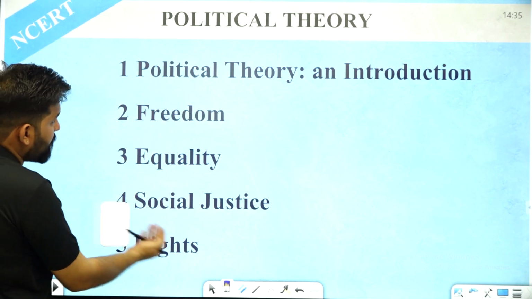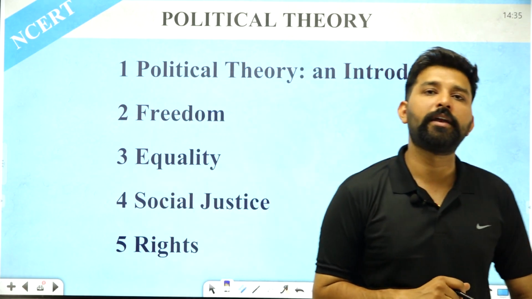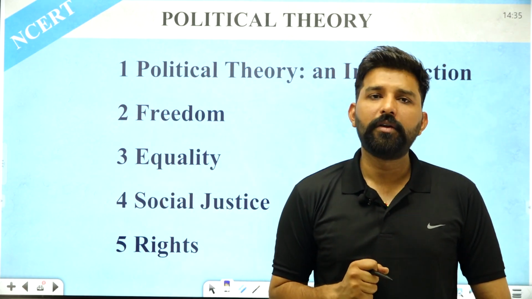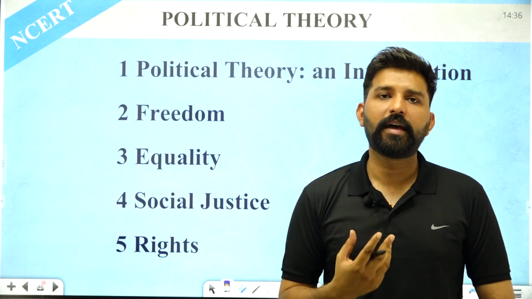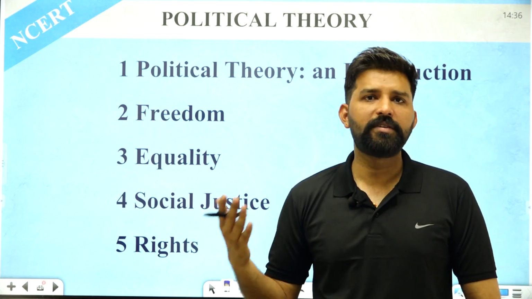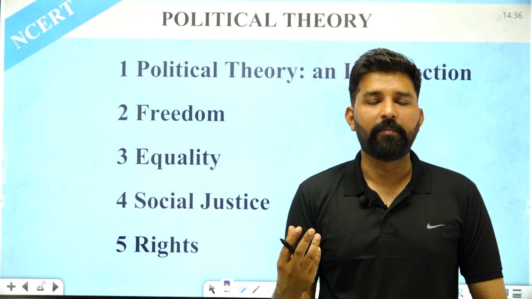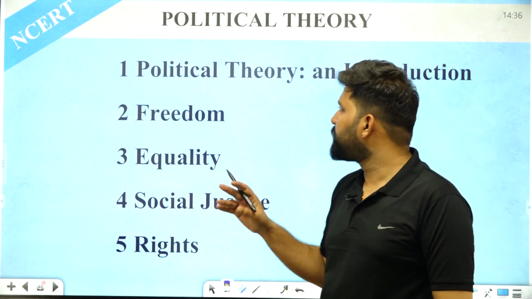Now if we look at the chapters of this book, the first chapter is about political theory, an introduction. I have given you a general introduction of political theory, that political theory is a branch of political science in which we philosophically study the nature, scope and legitimacy of public agents and institutions and the relationship between them. So this was the basic definition of political theory.